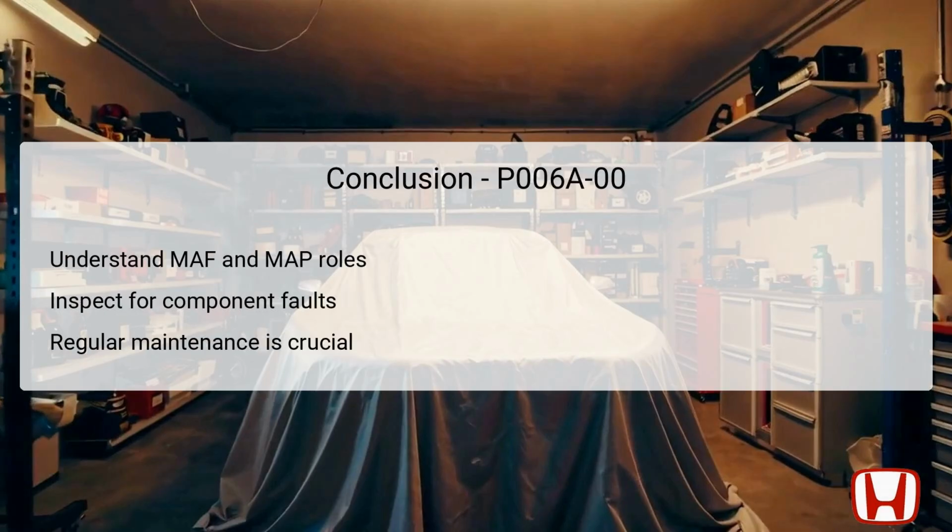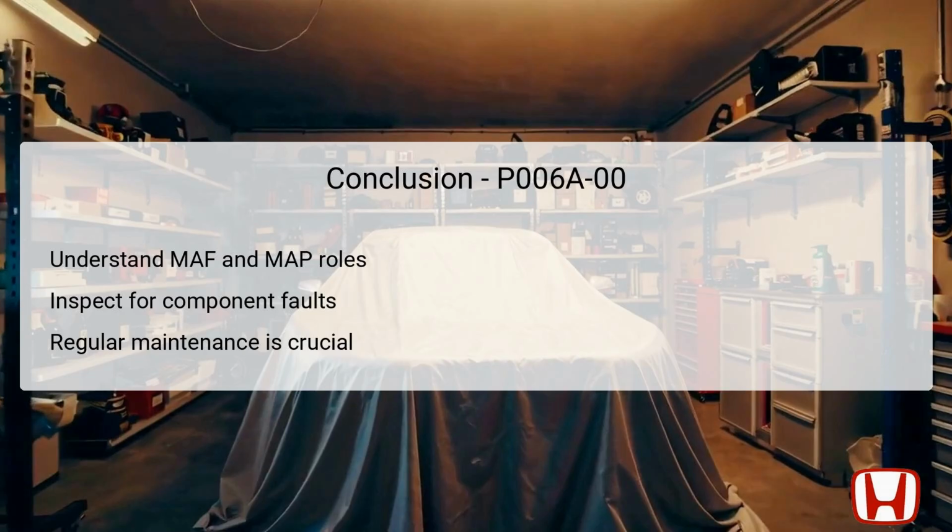In conclusion, understanding the roles of the MAF and MAP sensors is essential in diagnosing and troubleshooting DTC P006A-00 effectively. Proper inspections for faults within these components and associated intake systems are crucial for identifying the root cause of the problem.